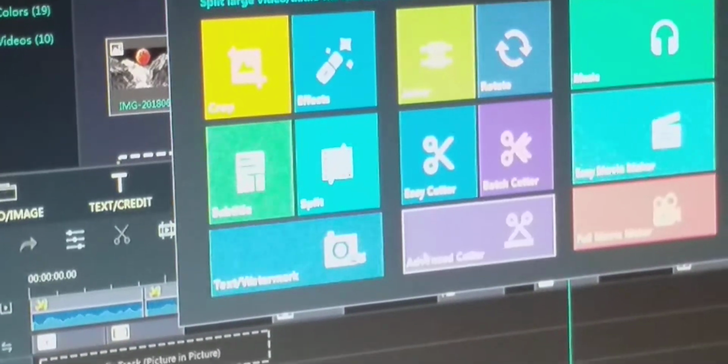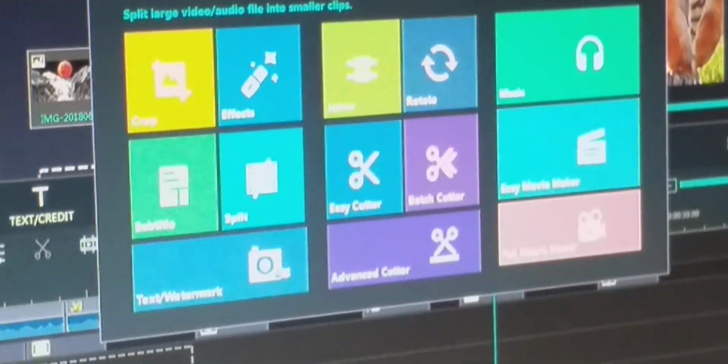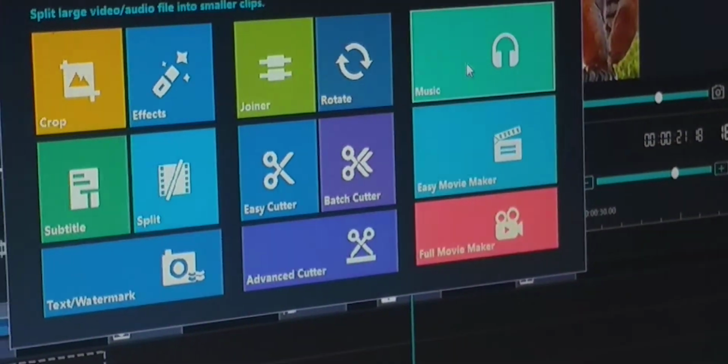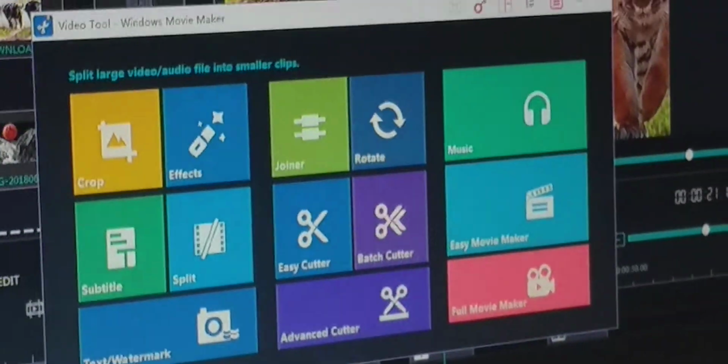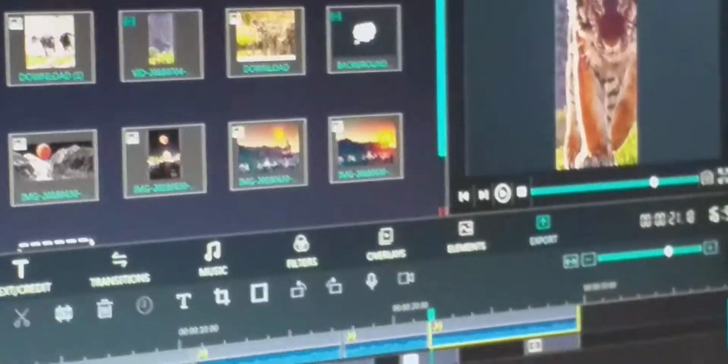Similarly, here cutter and advanced cutter, full movie maker, you can add music here. There are different tools available here to provide better effects for creation of your movie.